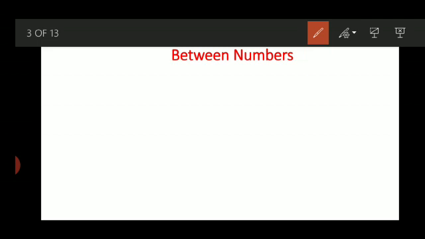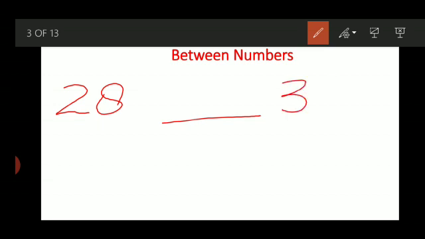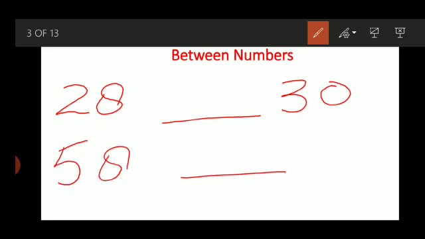Now I am taking some examples of exceptional numbers. Clear? 28, 30, 58, 60. There are exceptional numbers in between also, because you are solving the sums with the rule of before numbers, since you will not see these numbers.